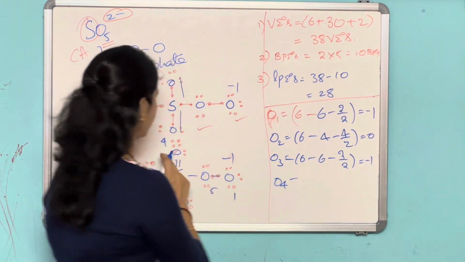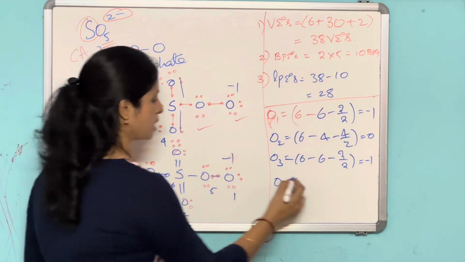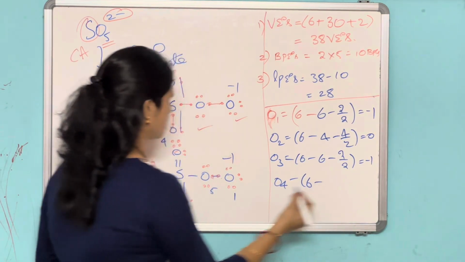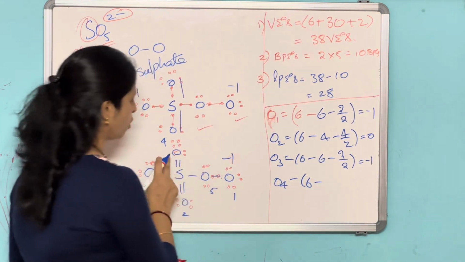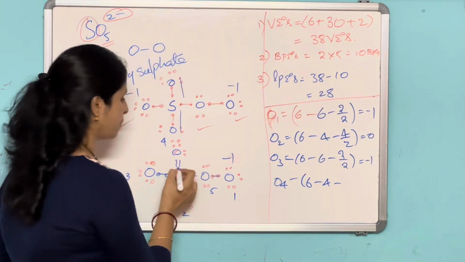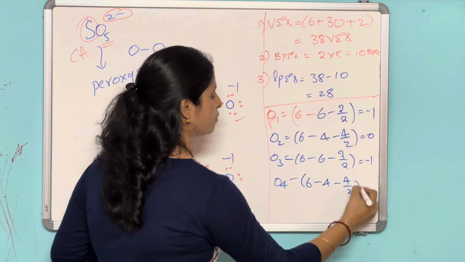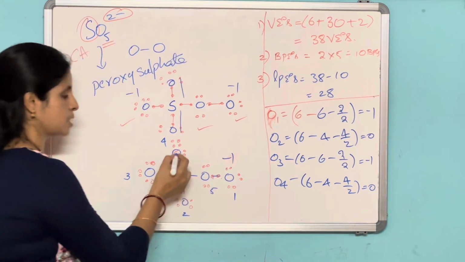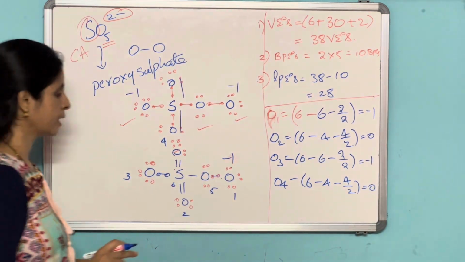Now the fourth oxygen: valence electrons 6 minus lone pairs 4 minus bond pairs 4 by 2, which is 0. Oxygen with a double bond, there will not be any charge.